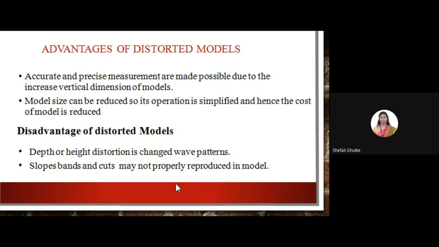The disadvantage of distorted models is that the depth or height distortion is changed, which ultimately changes the wave pattern. When we change the depth and the height of a model, the wave pattern automatically gets changed. The slope bends and the cuts may not be properly reproduced in this type of model because these are distorted models which are not geometrically the same, right?